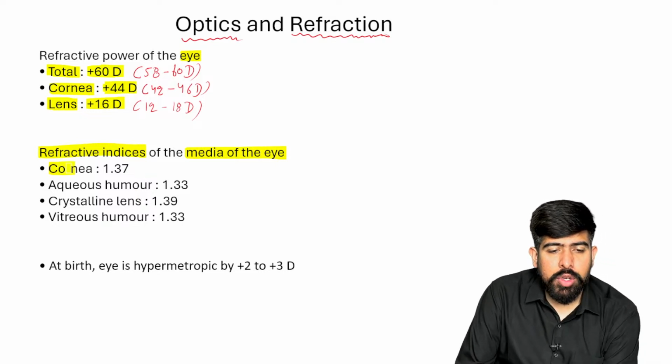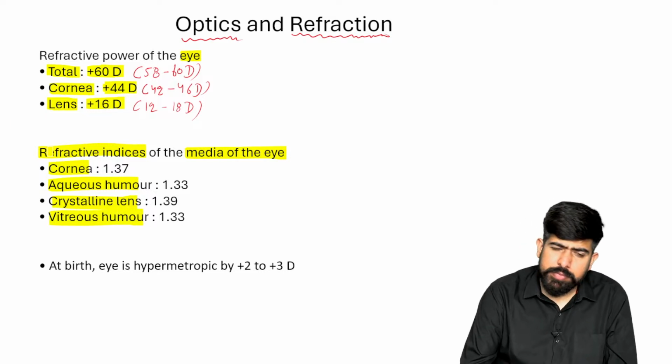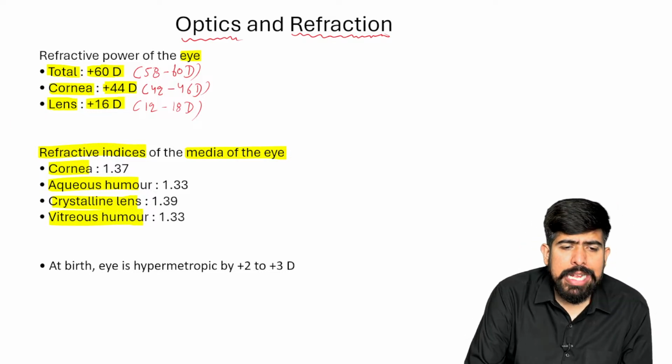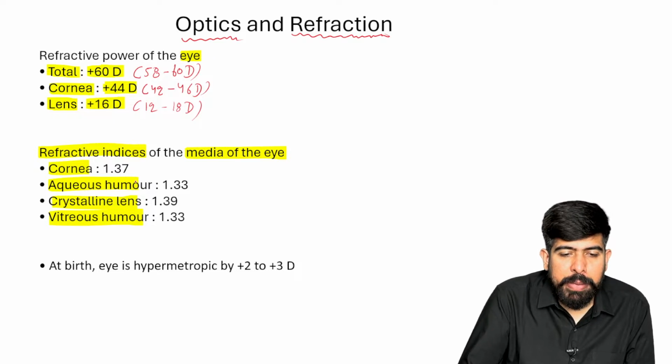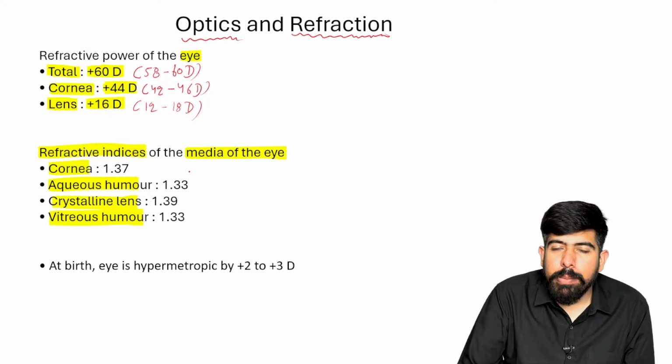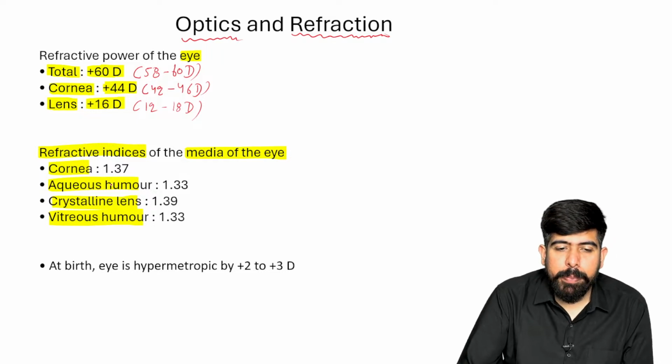We have the cornea, the aqueous humor, the crystalline lens, and the vitreous humor. These are your refractive media. Please remember, they have slightly similar values, so it can get confusing.